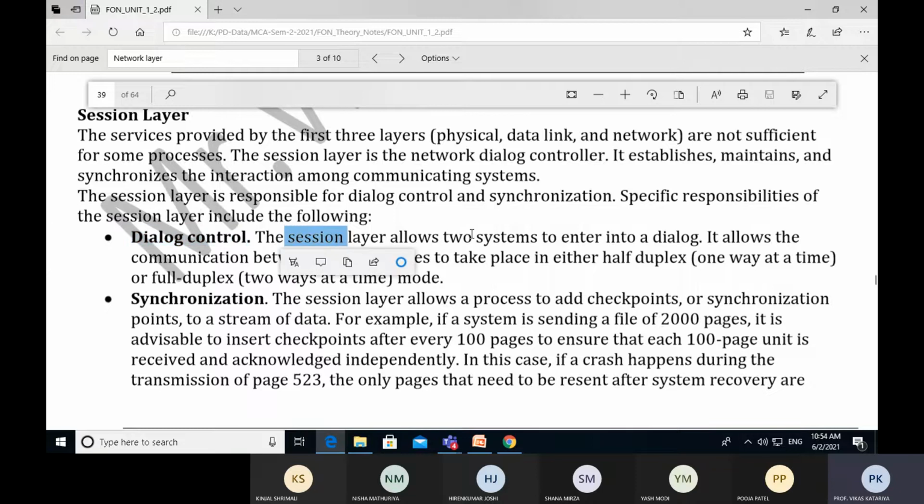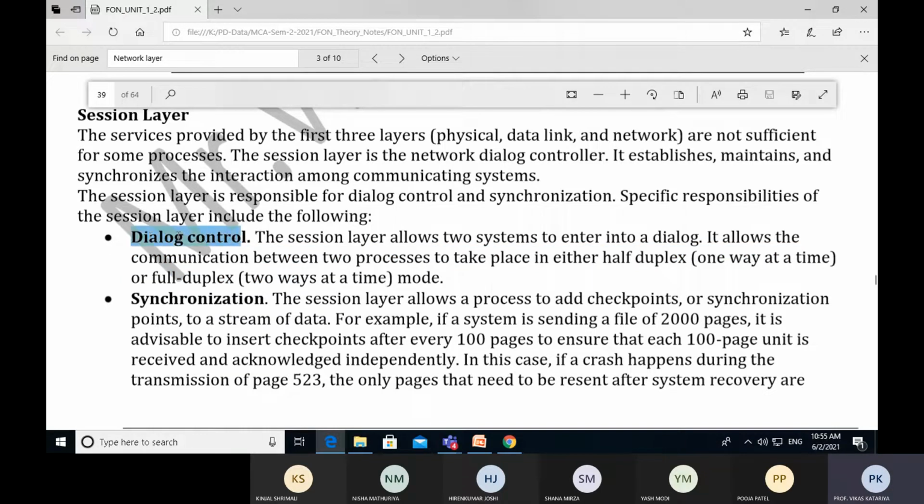The session layer allows two systems to enter into a dialog. It is the only layer that allows two systems to work in a single dialog. It allows communication between two processes to take place in either half duplex or full duplex mode. So this is called dialog control.